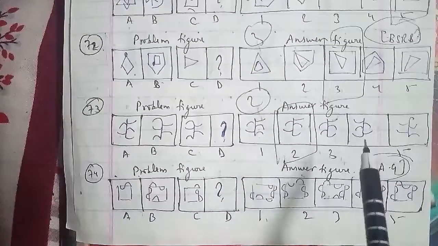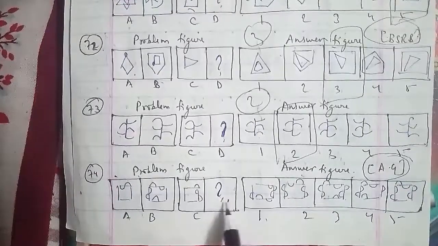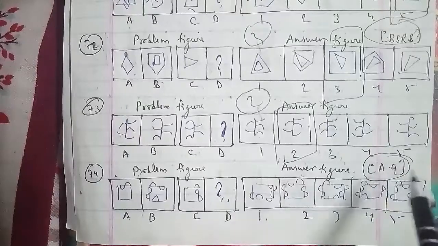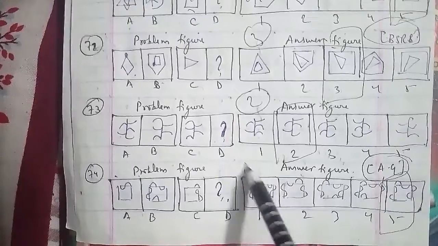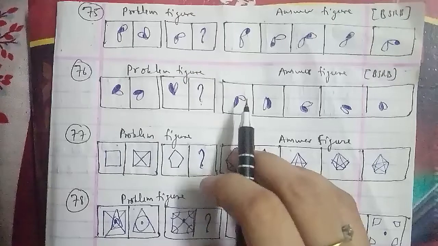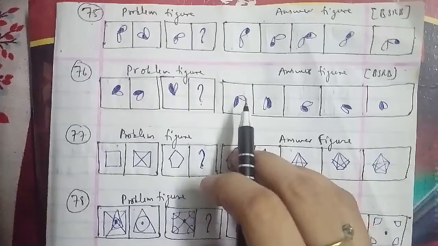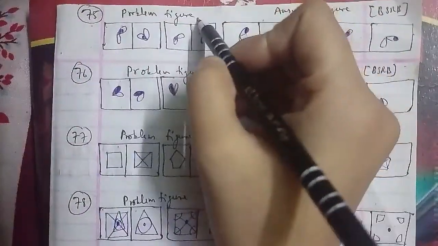So here we go ahead with the 75th question of the session. These are your problem figures and these are your answer figures, which have been asked in the BSRB examination paper, A, B, C and D. These are named as 1, 2, 3, 4 and 5 respectively here as well. The half shaded leaves rotate 135 degrees anti-clockwise while the white leaves rotate 135 degrees clockwise. So the missing figure that we have to find out is the third figure, that will be the right answer for this question as well.